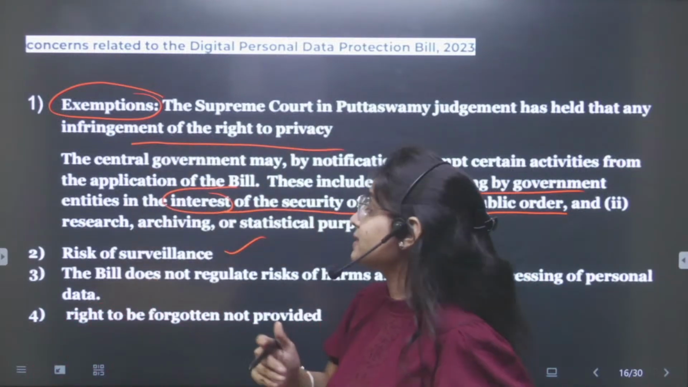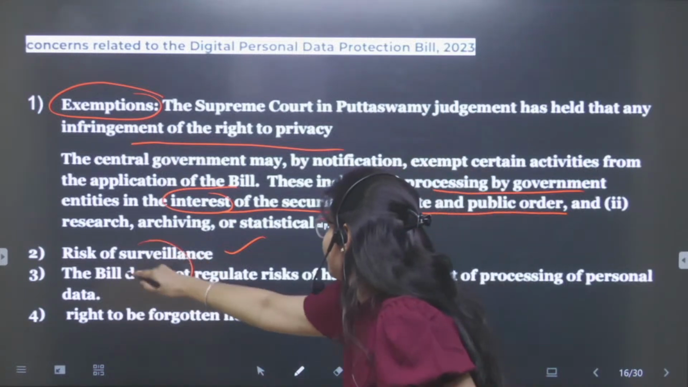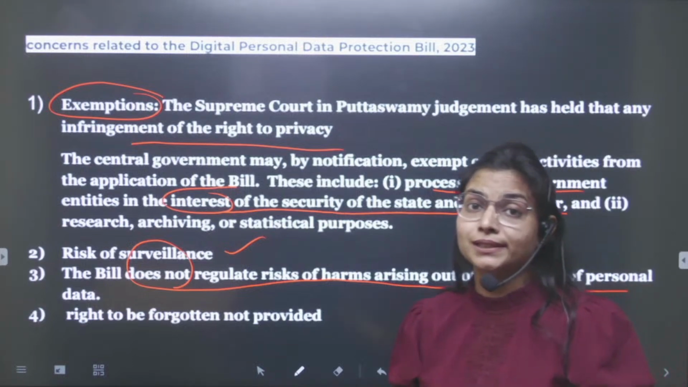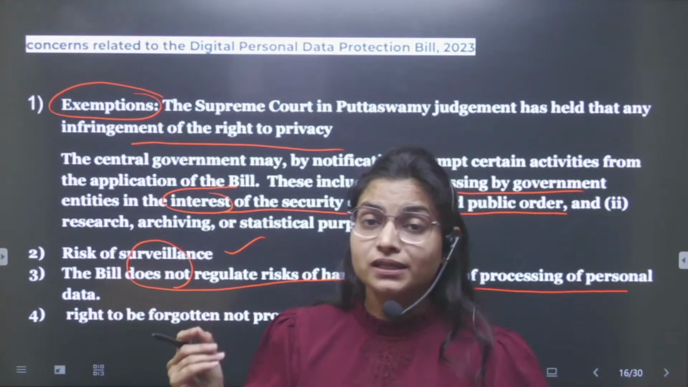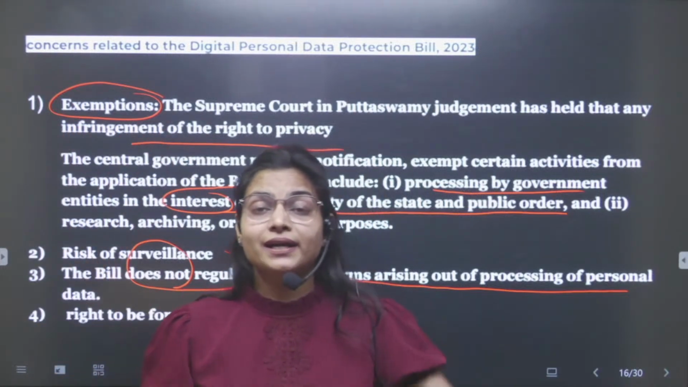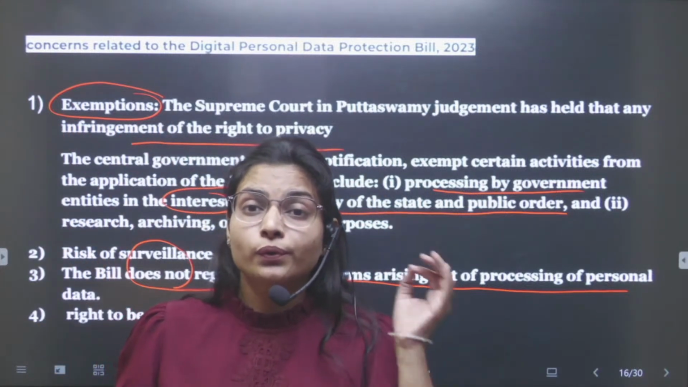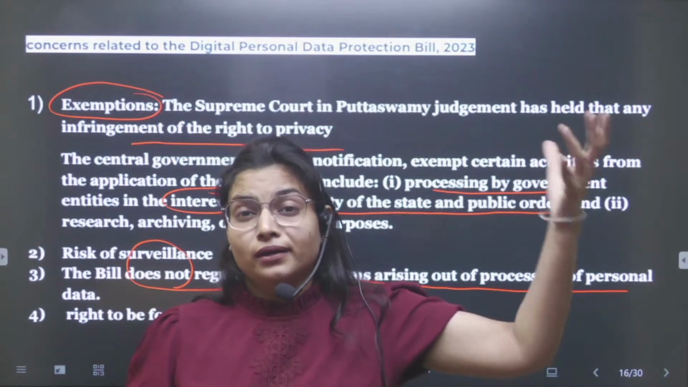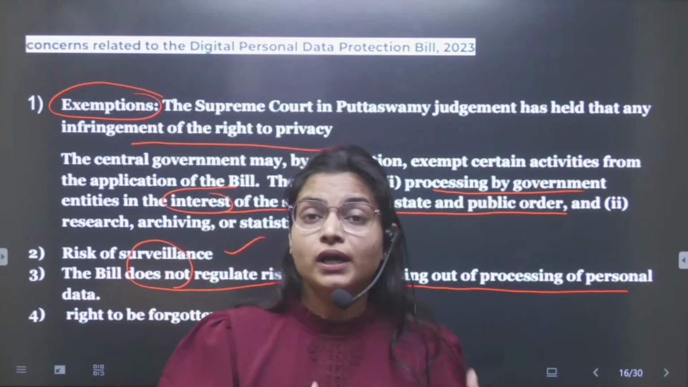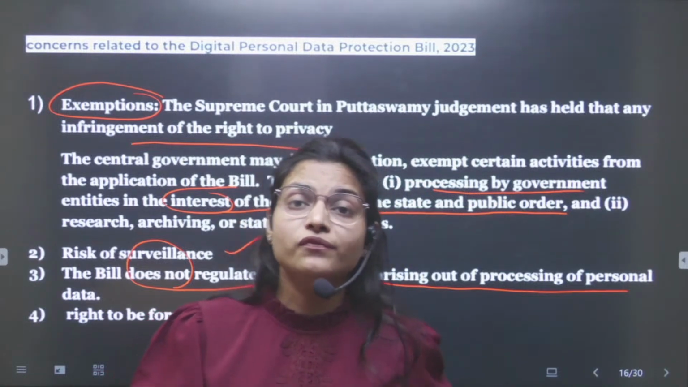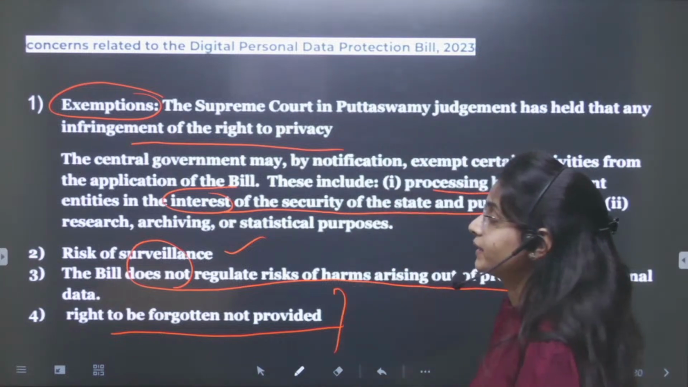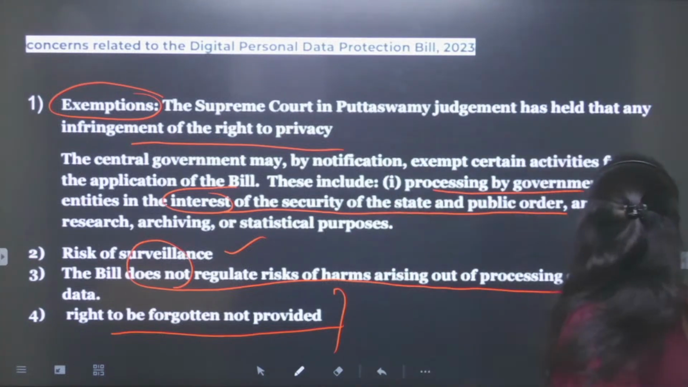So it increases the risk of surveillance, and it does not regulate the risk of harms arising out of the processing of personal data. Now that data transfer or storage outside India has been allowed, processing is mainly done in India, and under this processing there could be some risks that are not taken care of. And the right to be forgotten is not provided. I have already told you.